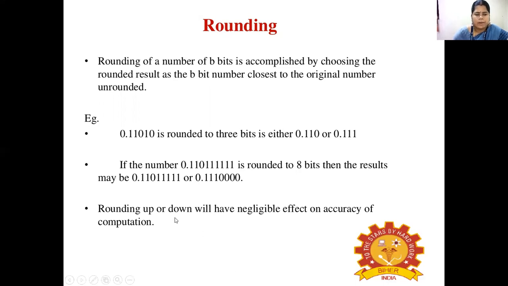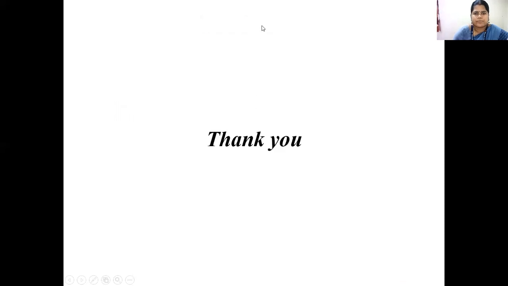So rounding up or down will have a negligible effect on the accuracy of the computation. So these are the two types of quantization: one is truncation and another one is rounding. Thank you.